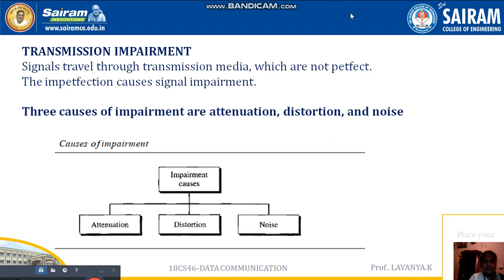The signal travels through transmission media which are not perfect, which means it is not a perfect signal. We transmit this signal in the transmission media from source to destination, and this kind of imperfect signal is what we call the effect of the transmission medium.